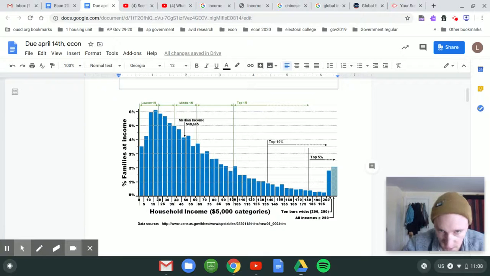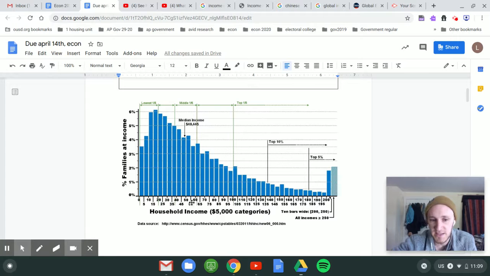Okay, hello students. So we're going to go over income distribution. Income distribution shows who makes what kind of money, right? How much money does each section of the population make? This information is about the United States.